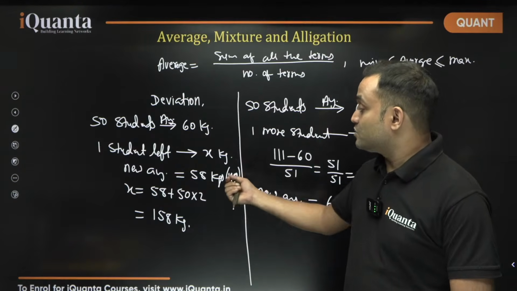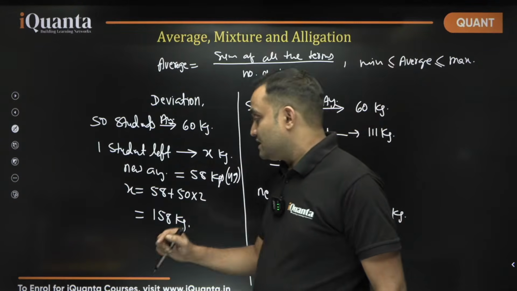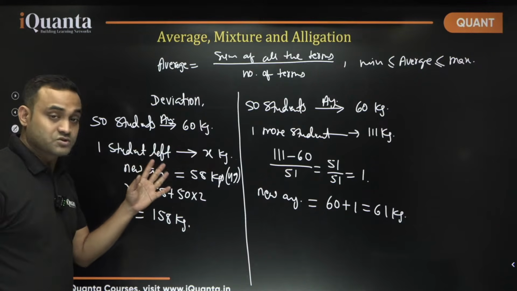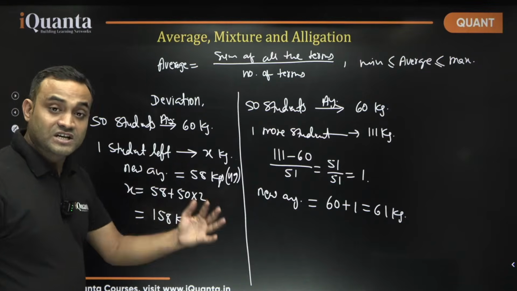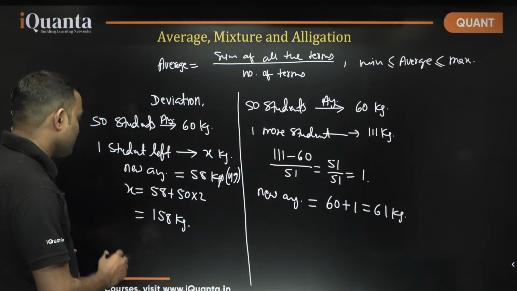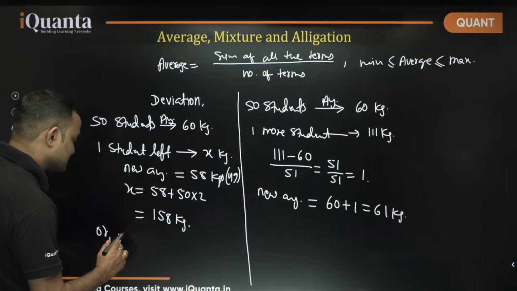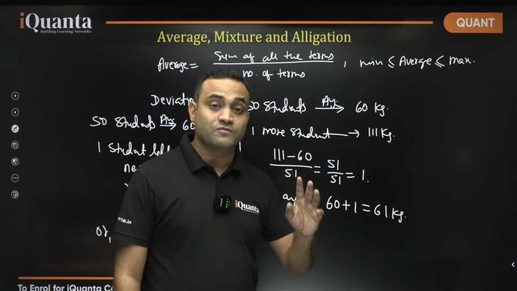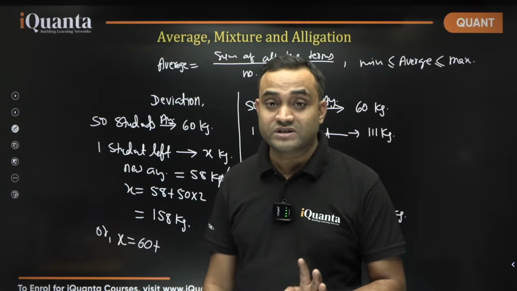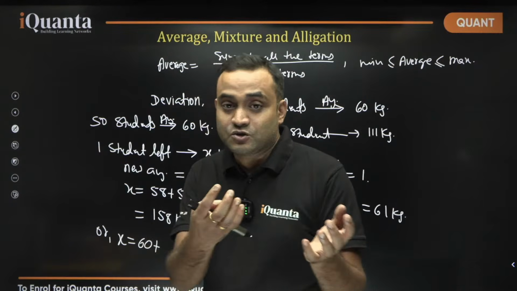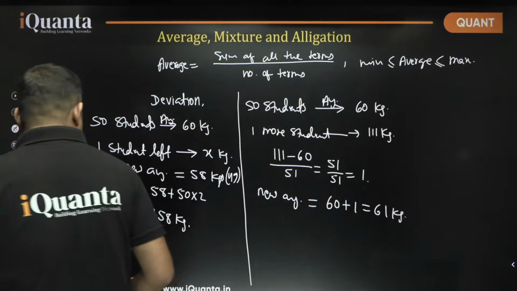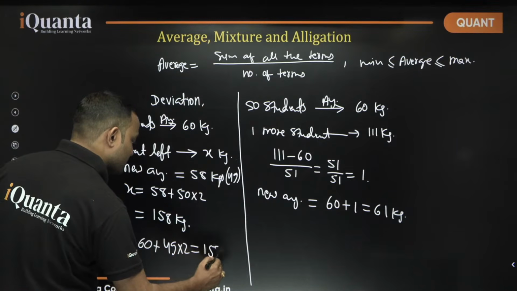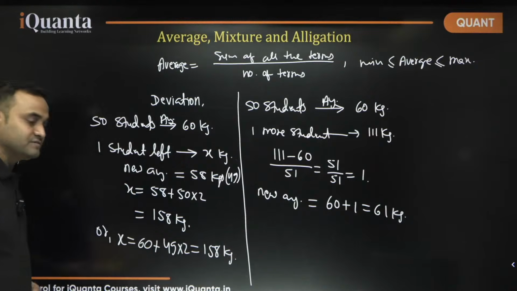Okay, so now you can again think about this, that the student who left, because of this student left, the average decreased, right? So the weight of this student must be at least 60 plus, because of this student the average of rest of the 49 students decreasing by 2. So he is taking 2 from each of these students, right? 2 from each of these students, of 49 into 2. Once again 158 kgs. देखो, is that clear now?